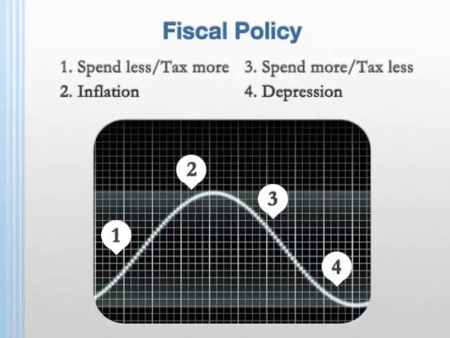Fiscal policy says that the government should spend less and tax more when the economy is growing too fast in order to avoid inflation. This tightens the economy. And when the economy is moving toward recession, fiscal policy says that government should spend more and tax less. This causes the economy to loosen. Remember, in the first case, the idea is to take money out of the economy. In the second case, the idea is to put money into the economy.